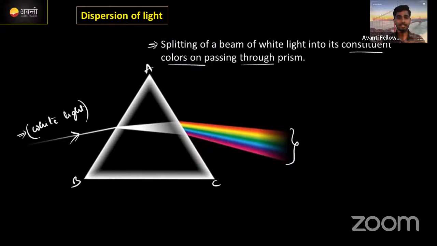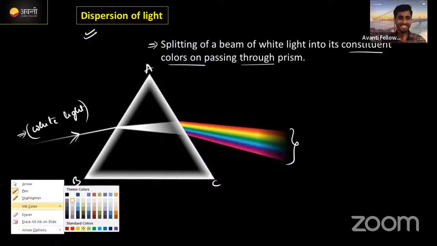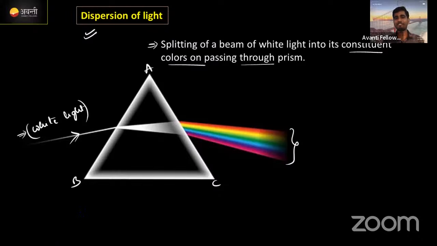Not me, it's the prism. What did this prism do? It distinguished the 7 colors, it split them. Okay, this phenomenon we call the dispersion of light. Clear? Simple answer. Splitting of the 7 constituent colors from the white light is called the dispersion of light. This dispersion happens through the prism.